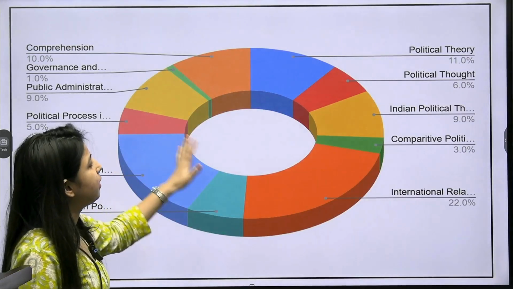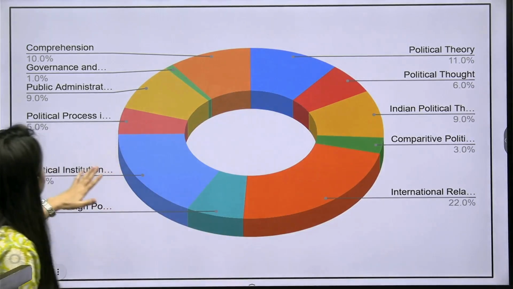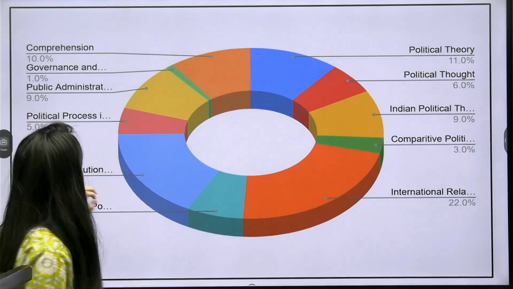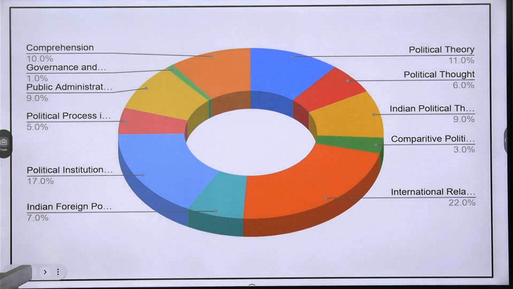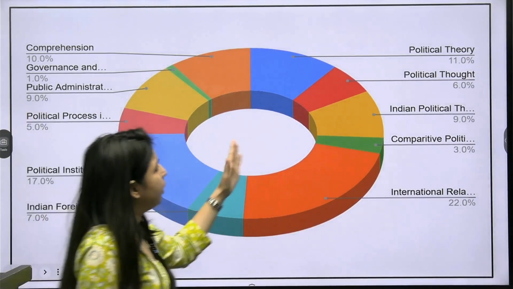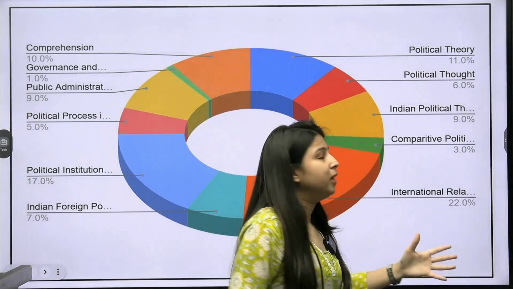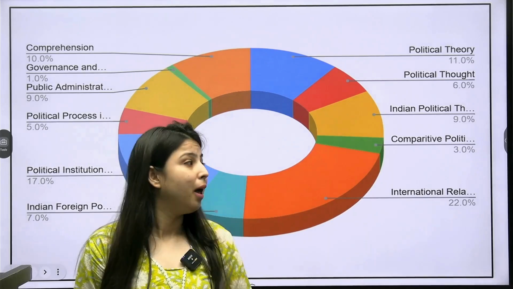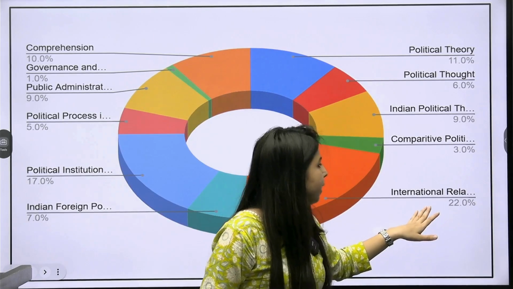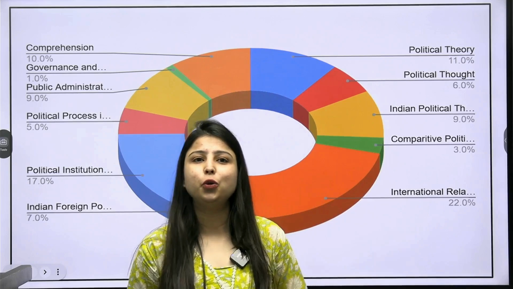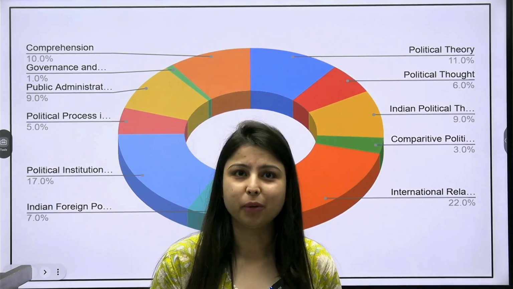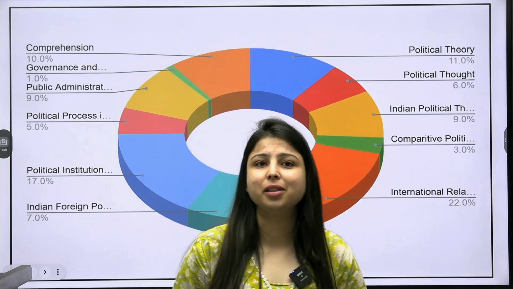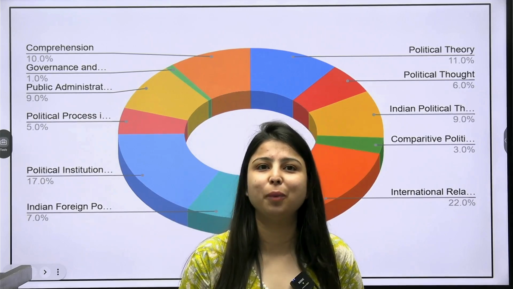As you can see in the pie chart, the percentage shows the number of questions which came from each unit. Public administration, political institutions, political theory and international relations cover the maximum number of questions in the exam. International relations holds 22% of the weightage in the paper, where you can expect questions from global politics, international organizations and key historical events which shape global relations.